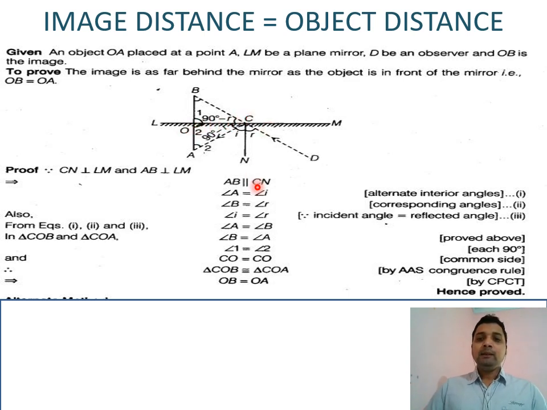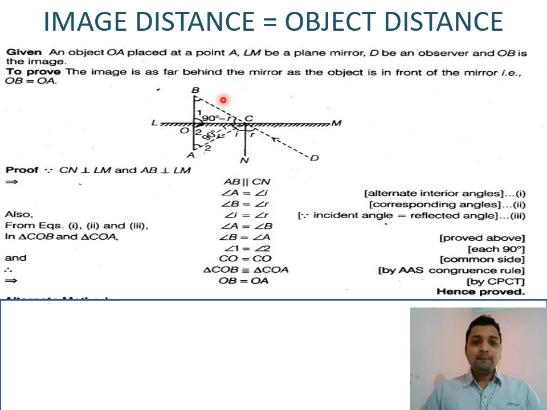So by taking the condition that the angles formed at vertex B and vertex A are equal, angles BOC and AOC are equal to 90 degrees, and CO is the common side, both these triangles are congruent to each other.